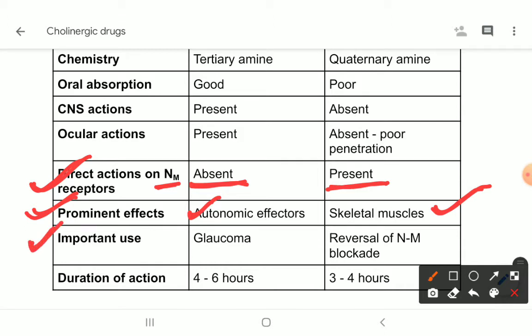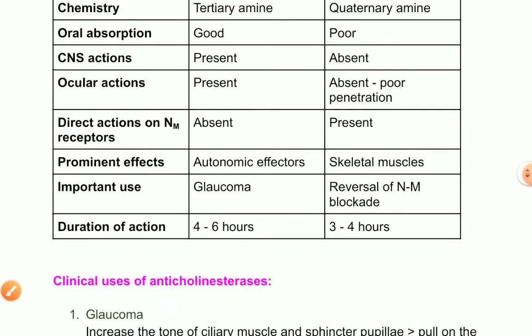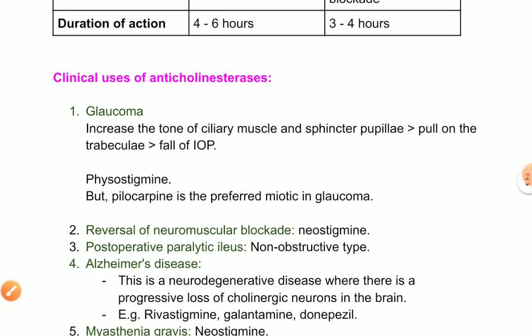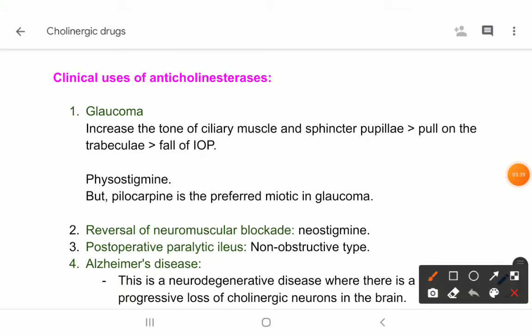Important use: physostigmine is used in glaucoma and neostigmine is used in reversal of neuromuscular blockage in case of anesthesia. The duration of action is 4 to 6 hours for physostigmine and 3 to 4 hours for neostigmine.